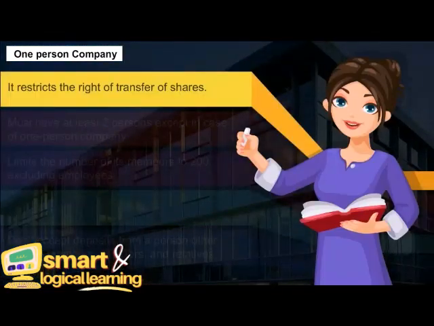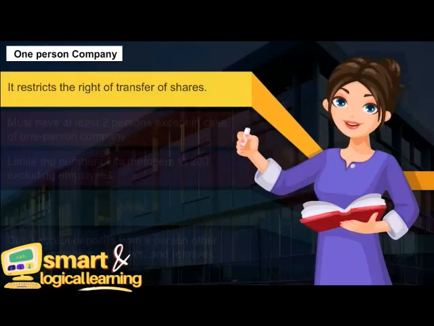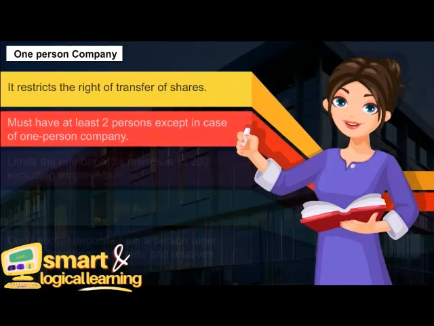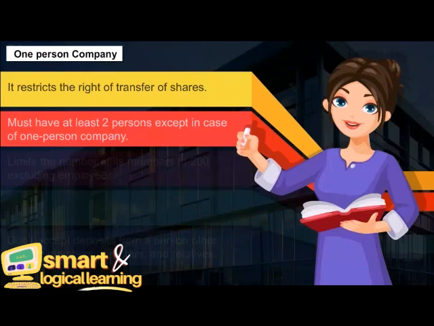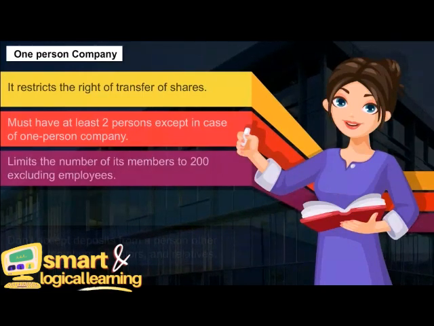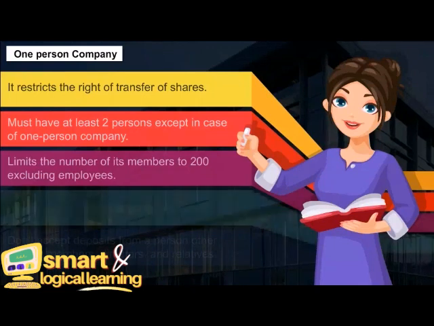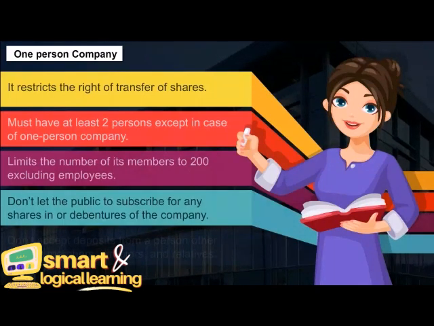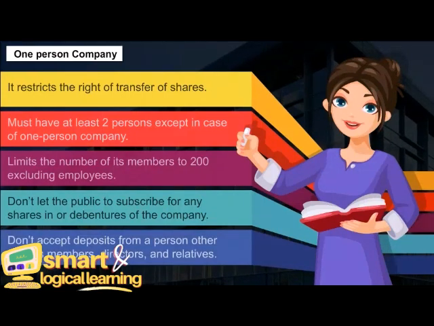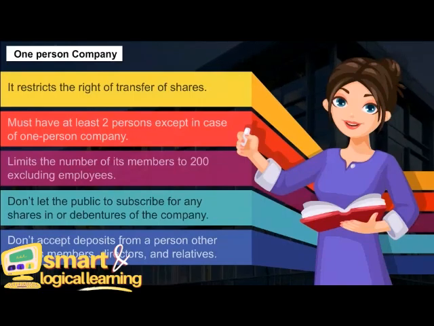It restricts the right of transfer of shares. Must have at least 2 persons except in case of 1-person company. Limits the number of its members to 200 excluding employees. Doesn't let the public subscribe for any shares in or debentures of the company. Doesn't accept deposits from a person other than its members, directors and relatives.